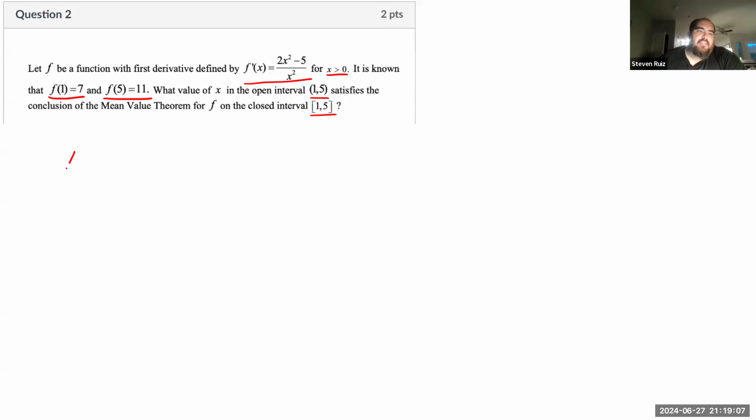So now that we know that, let's find the average rate of change over this interval, 1, 5. So f of 5 minus f of 1 over 5 minus 1, that's equal to 11 minus 7 over 5 minus 1. So I get, all told, an average rate of change of 1.